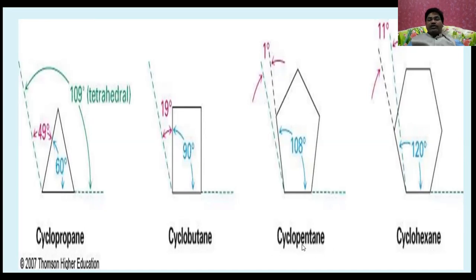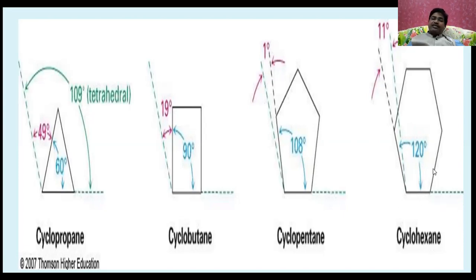Whereas if you go for cyclopentane, here it is 108. That's why it is almost near to the required bond angle. That's why it is more stable, and it is deviated only 1 degree. So when compared to these two, it is a more stable structure, and the angle strain is very, very less. When you go for cyclohexane, the bond angle is 120 degrees.